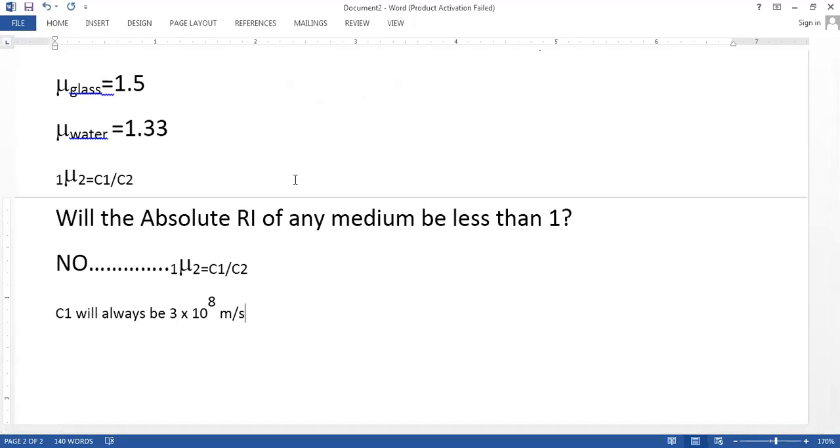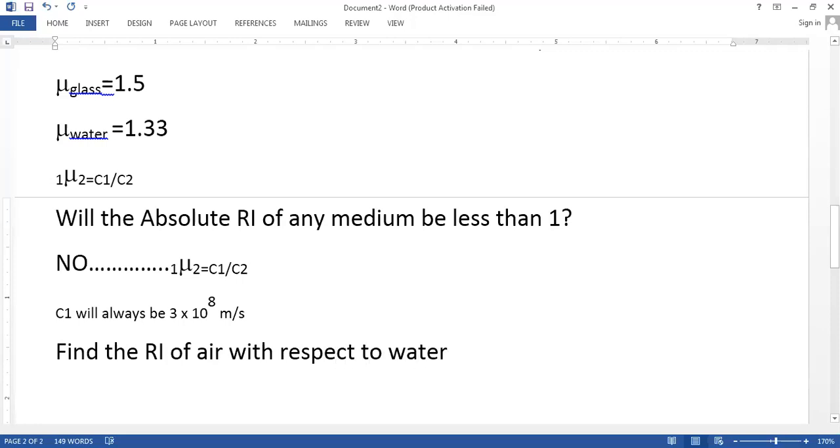But can the refractive index be less than 1? Yes, the refractive index can be less than 1. If I ask you to find the refractive index of air with respect to water, be very careful which is the first medium and which is the second medium. Chalo, quickly find out and say me. You know the values.